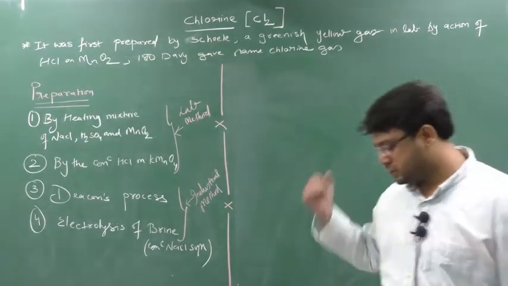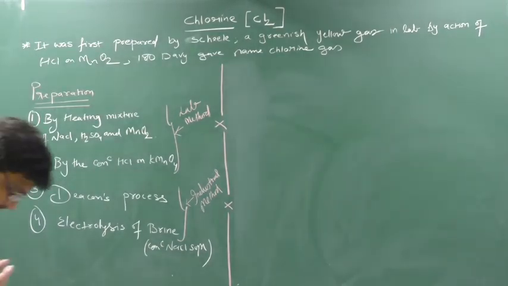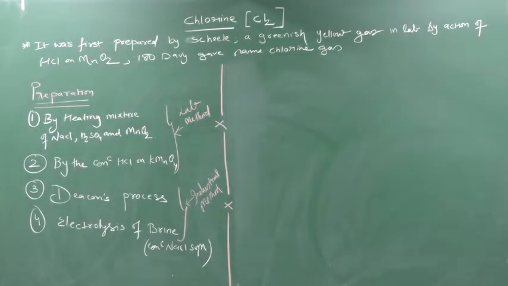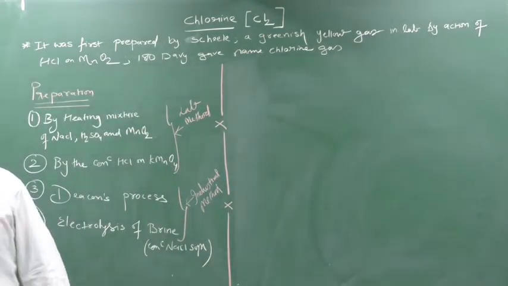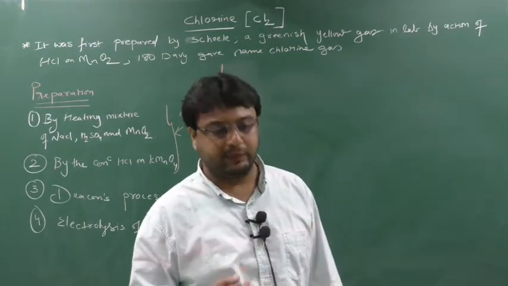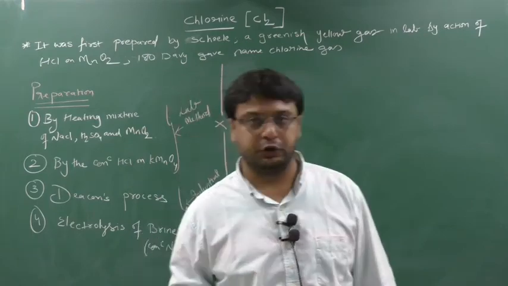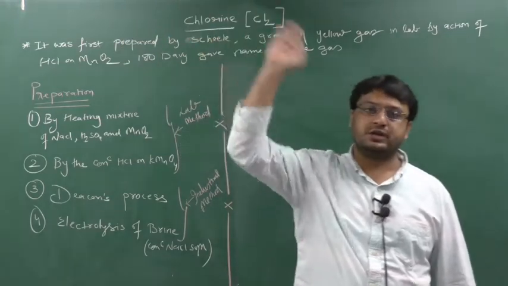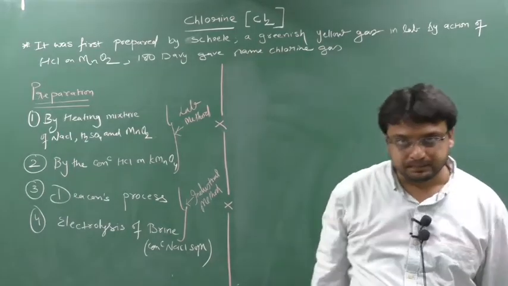That's why. Clear? So see, the chlorine molecular formula is Cl2. In the starting lecture of group number 17, we discussed one point: each halogen requires one electron to make a bond. So what will happen? A covalent bond will exist between two atoms of the same halogen and they will exist as a diatomic molecule. So we have discussed F exists as F2, Cl2, Br2, I2. So the chlorine molecular formula is Cl2.